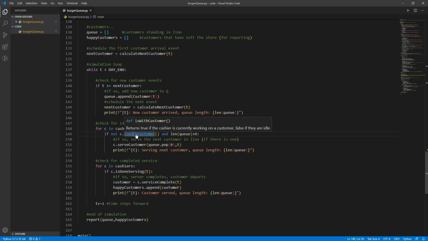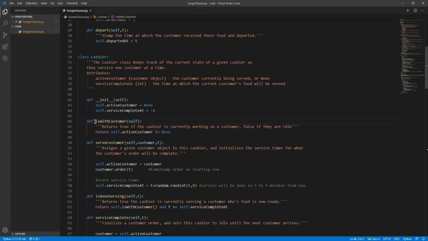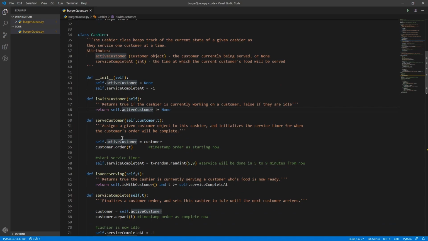So cashier.isWithCustomer, let's jump up here to the definition. In the class cashier, we have isWithCustomer, and that just returns whether or not they have a customer currently stored in their active customer variable. Now, the serve customer, which happens if they're not already with one, they pull the next customer out of the queue, and that gets passed into this serve customer method. So serve customer just says store that customer.